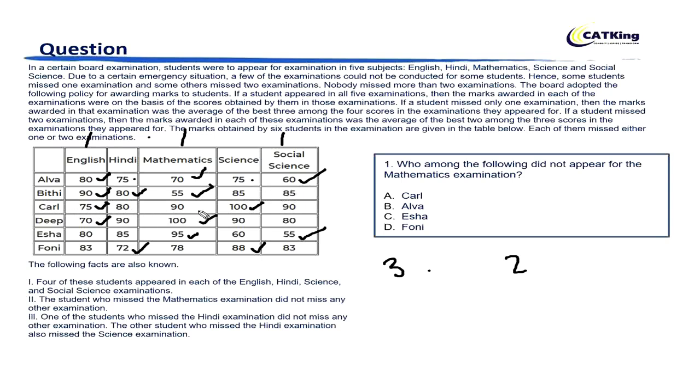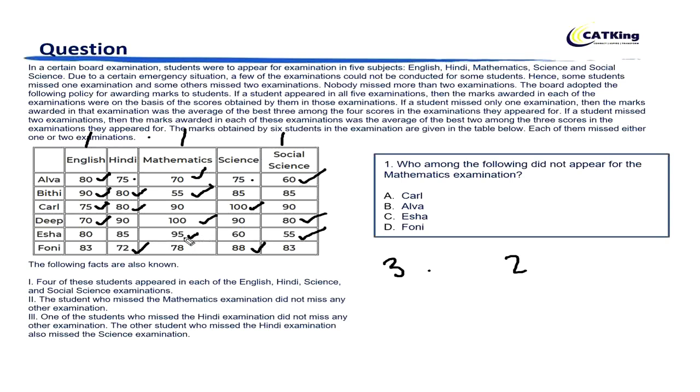Let's look at what we can say for Carl. So for Carl, again, we can say 100, 80, and 75 are the marks in three subjects, and 180, the average is 90. So that means 80 is there, right? 180, the average is 90. So that means social science is attempted by Deep.